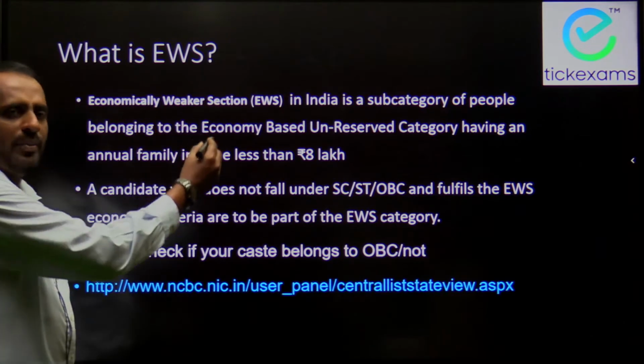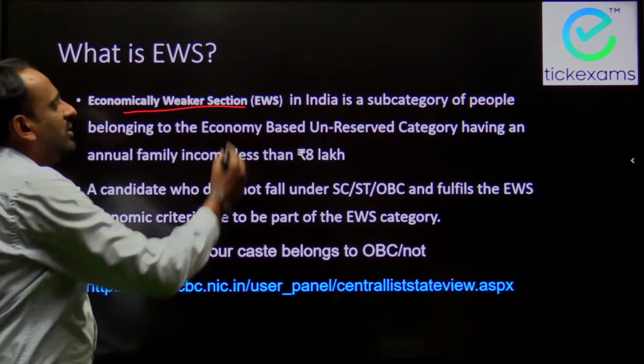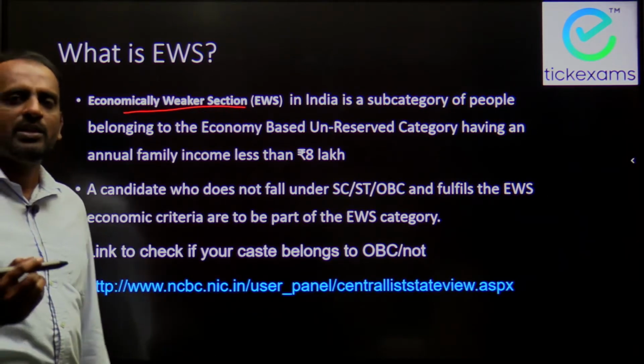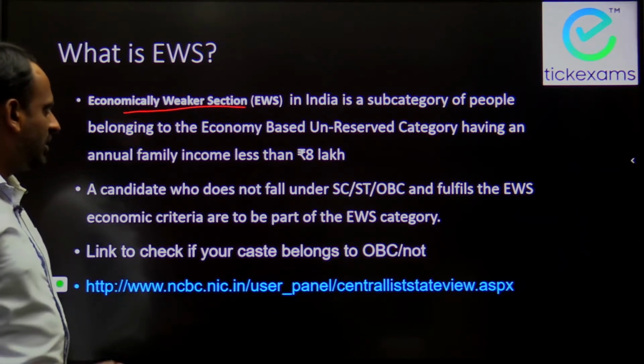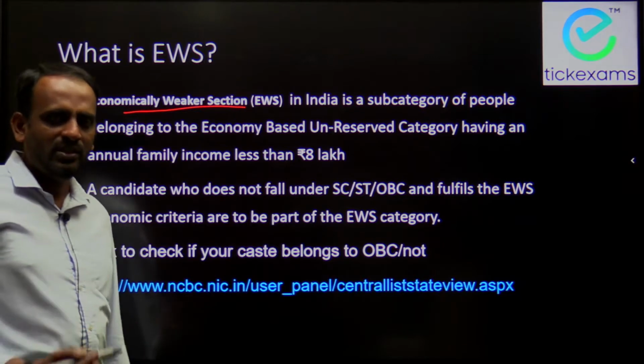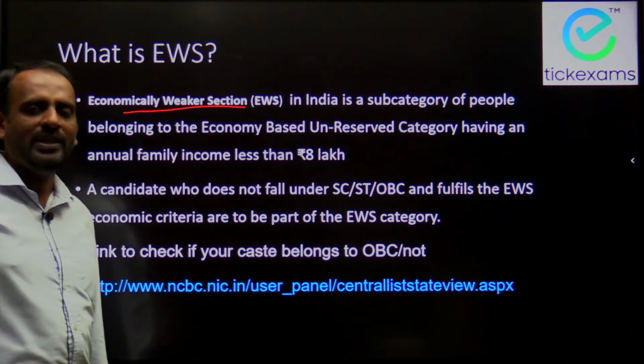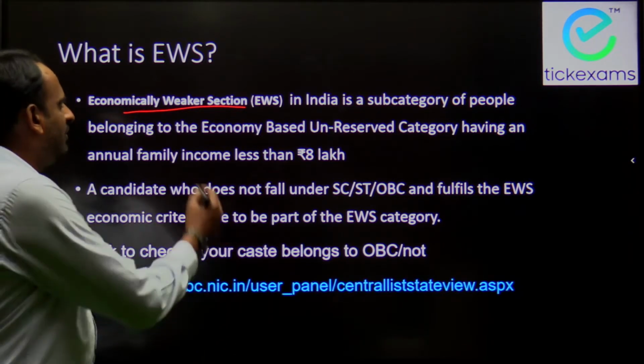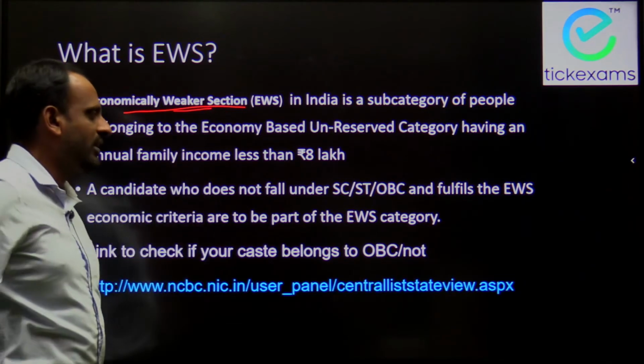EWS means economically weaker section. This in India is a subcategory wherein the candidates who do not belong to any reserved categories and whose family income is less than 8 lakhs will get EWS certificate.